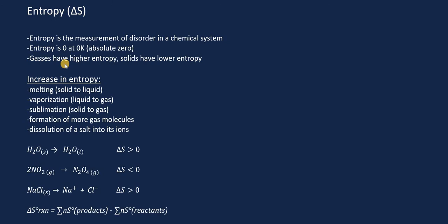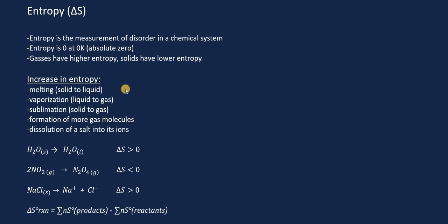For states of matter, gases have a higher entropy and solids have a lower entropy. And that's because gases are more free-flowing, they're more fluid, and gas molecules are far more spaced out. Whereas solids are more crystalline, they're more compact, they're more structured, and they're more organized. Therefore, they have a lower amount of disorder, therefore they have a lower entropy compared to gases.